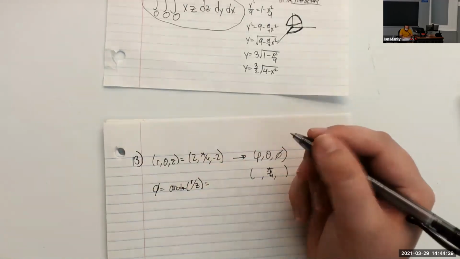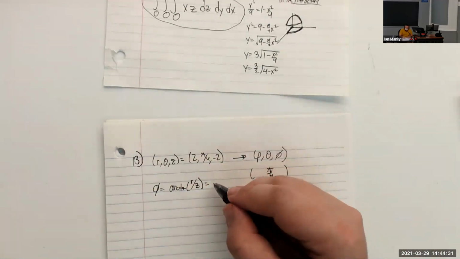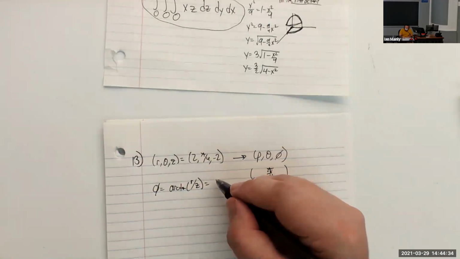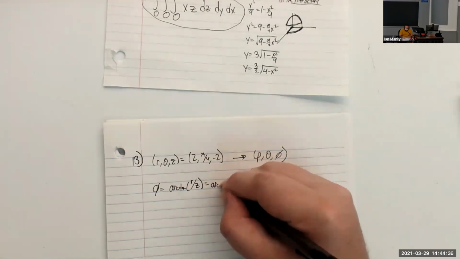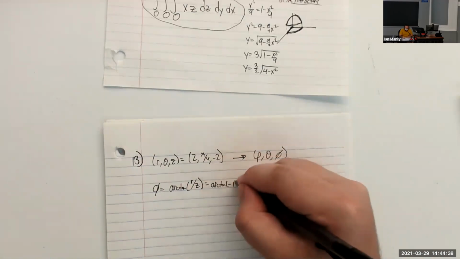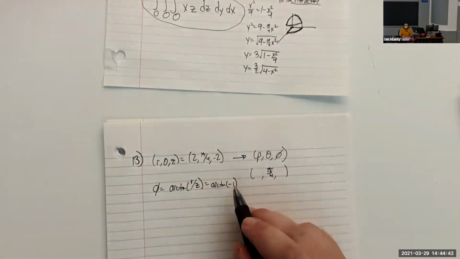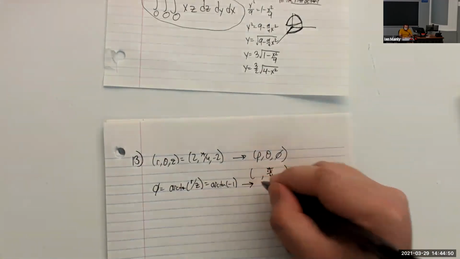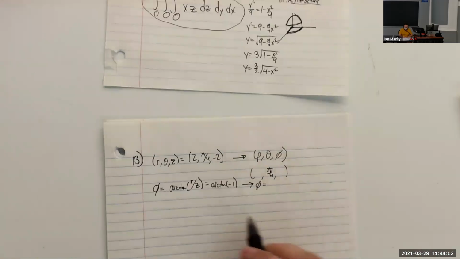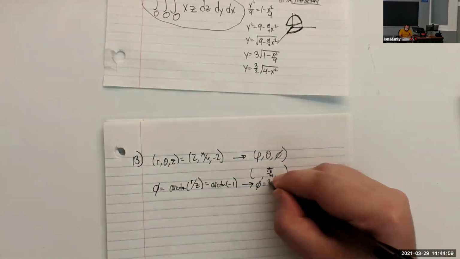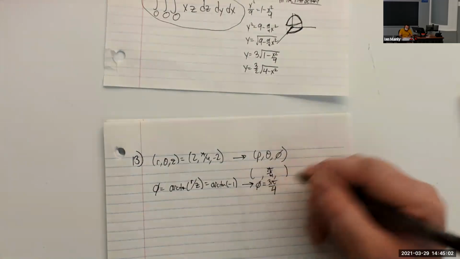Our arctangent of r over z ends up being -1. So ordinarily for arctangent, this would be negative pi over 4, but we only want angles in between 0 and pi. So what angle is this going to end up giving us? It's not negative pi over 4 like arctan normally is. That's right, it's going to be 3 pi over 4. Like that.